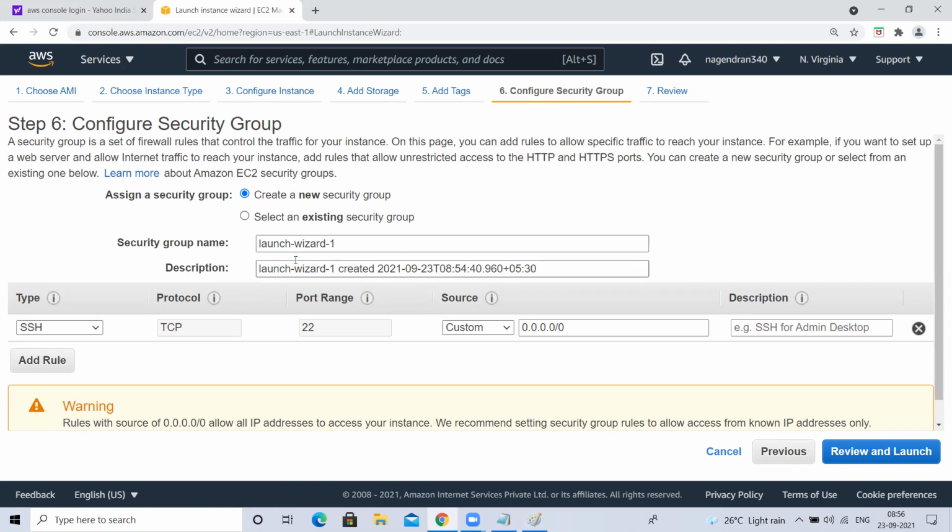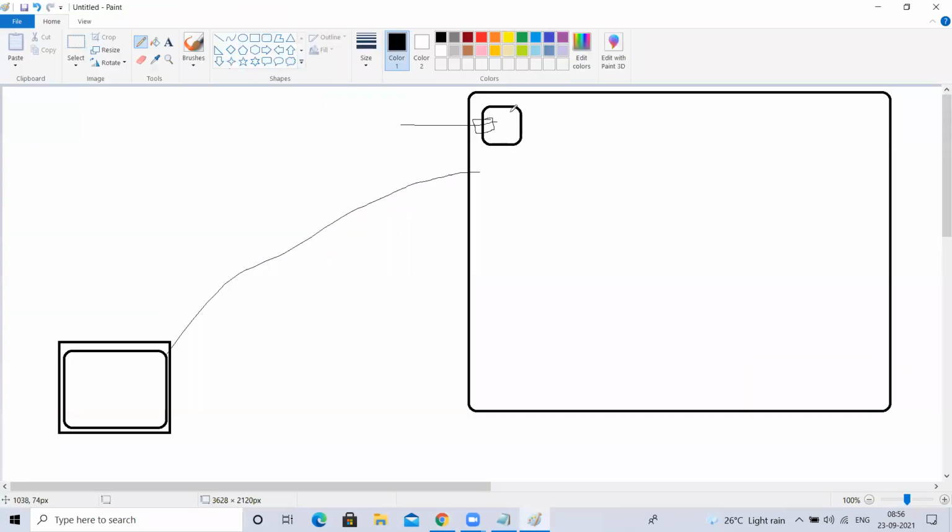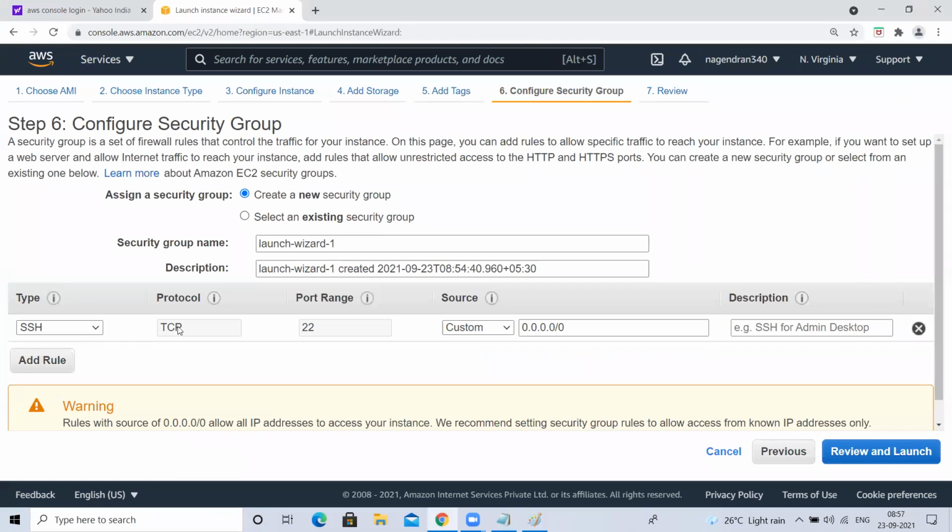For example, let's think we have an institute. We have a door there and a security guard there. Will he allow everyone to enter? No. If you have an ID card, for example, if it is an office or institute, you say, yes, I'm a student of this institute. Which course are you taking? This so-and-so course. Then he will tell you, go to this room, this is for this class. Same like a security group, there will be different protocols, HTTP, SSH protocols, like that.